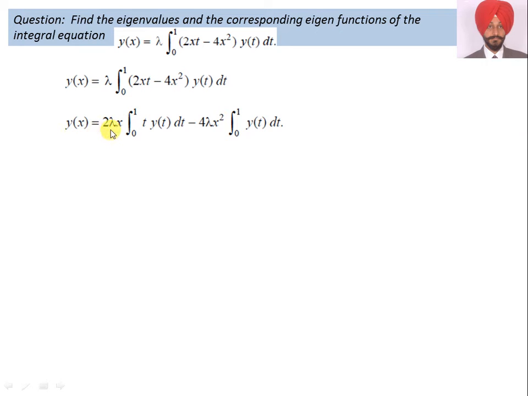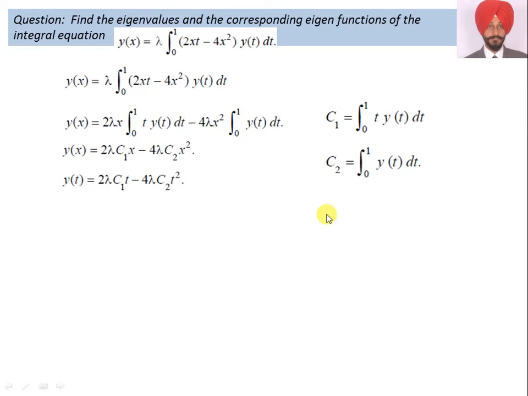So we see that here we have two c's. y(x) is equal to 2 lambda x times the integral from 0 to 1 of t y(t) dt minus 4x square lambda times the integral from 0 to 1 of y(t) dt. This we take as c1 and this we take as c2. c1 is equal to the integral from 0 to 1 of t y(t) dt and c2 is equal to the integral from 0 to 1 of y(t) dt. So now we have to evaluate two c's, c1 and c2. How do we do this? First of all, what is y(x)? y(x) is equal to 2 lambda c1 x minus 4 lambda x square into c2.